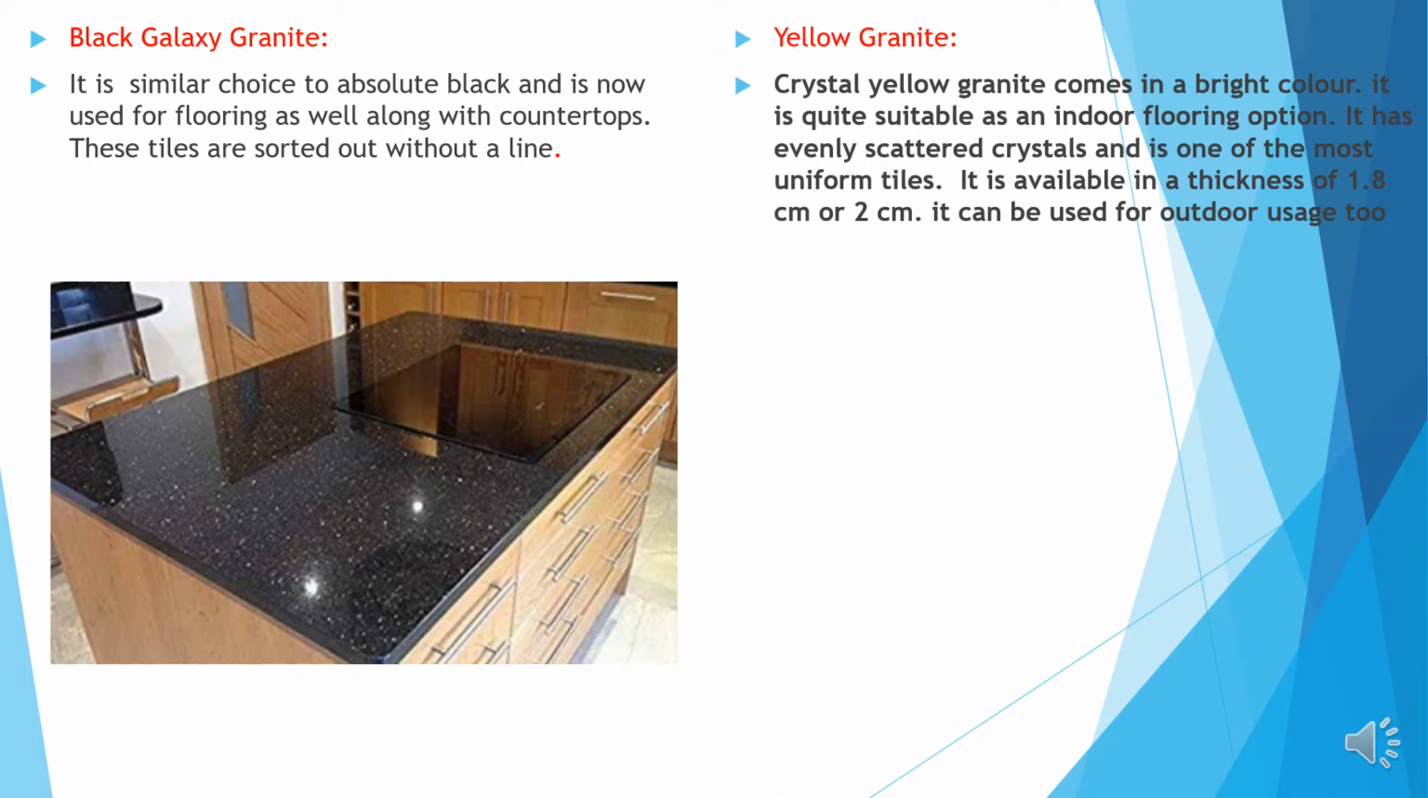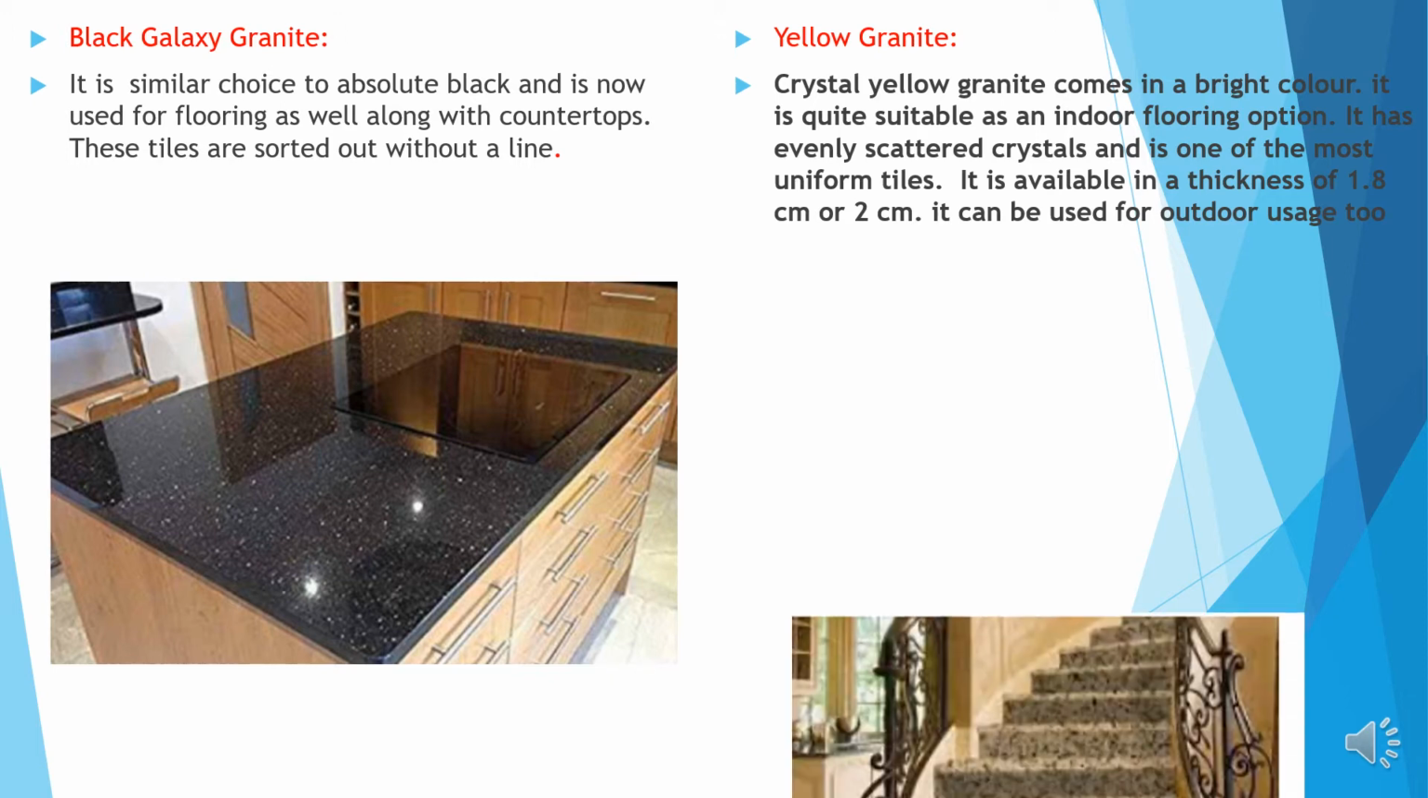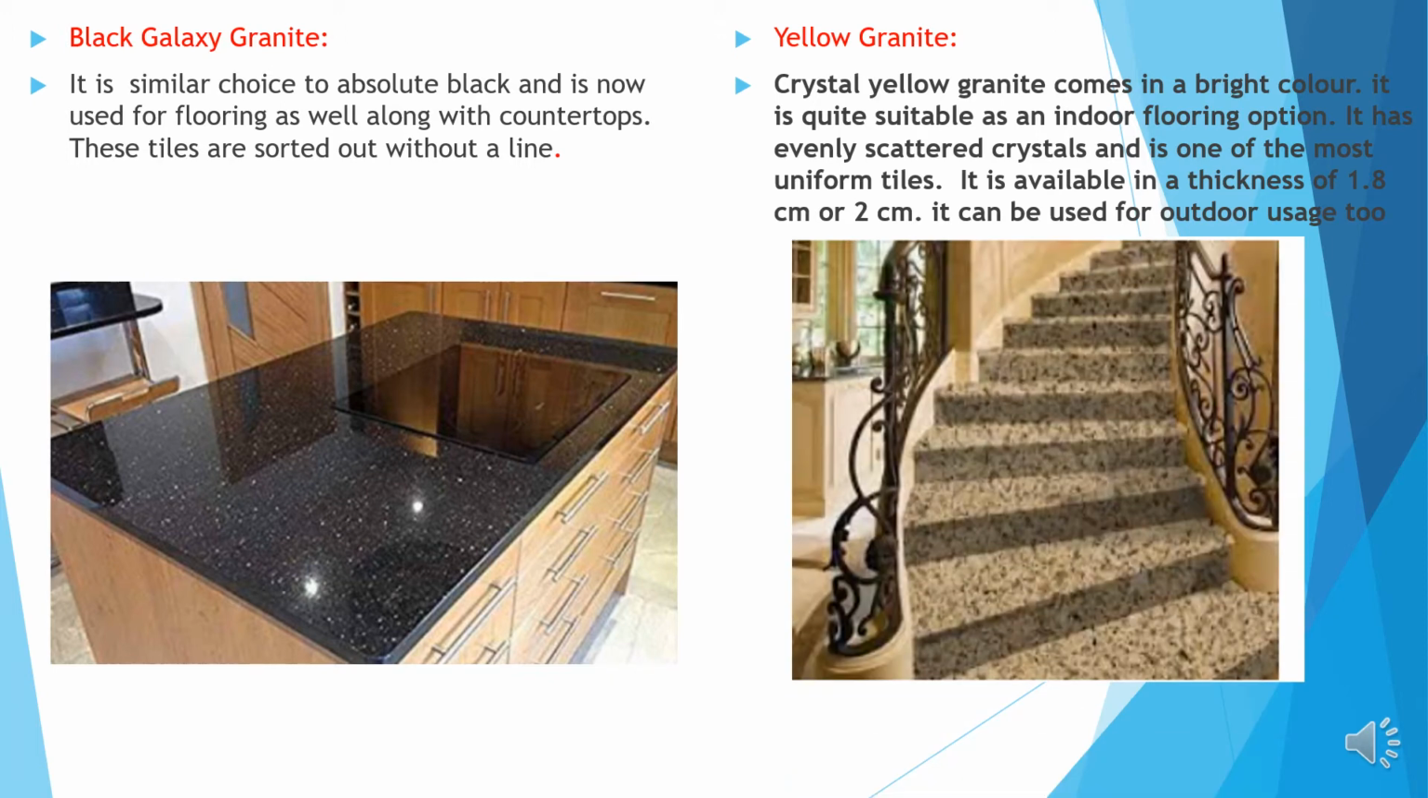Yellow granite. Crystal yellow granite comes in a bright color. It is quite suitable for an internal flooring option. It has evenly scattered crystals and is one of the most uniform tiles. It is available in thickness of 1.8 centimeter to 2 centimeter. It can be used for outdoor usage also. This is the image of a yellow granite tile which is used at one of the staircases.